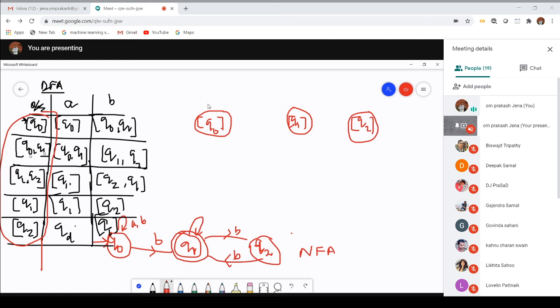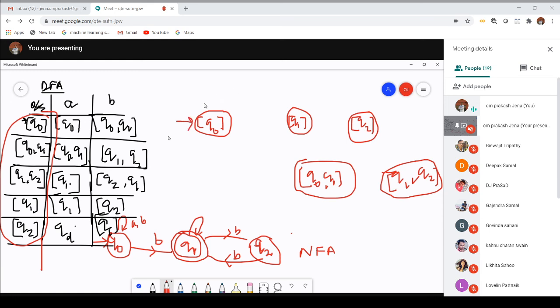So the other two states are Q0, Q1, and Q1, Q2. Here it will be Q0, Q1. Just draw like this. Then the state Q1, Q2. Then the state Q1 and Q2. Okay, so Q0 is the initial state. This Q0 is the initial state. The initial state of the NFA is the same as the initial state of its corresponding DFA.